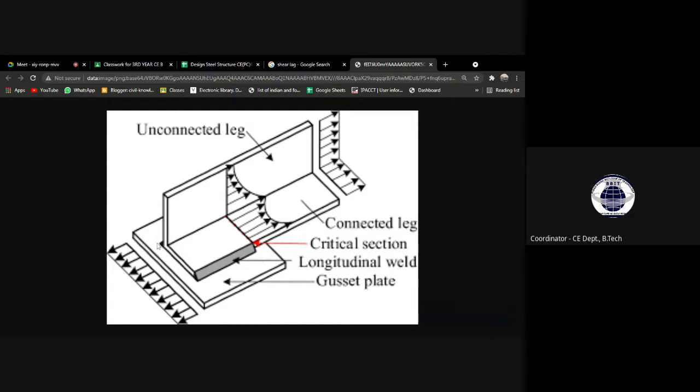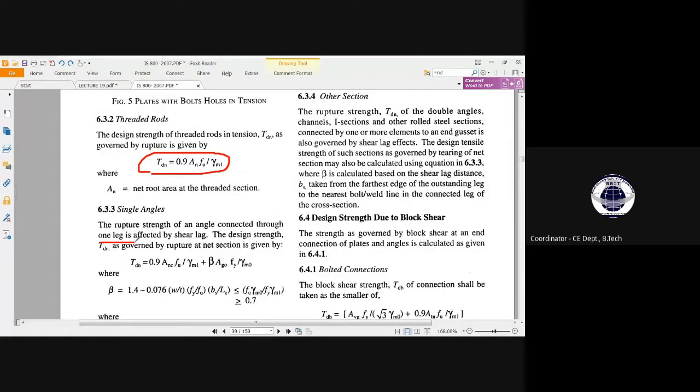So for the weld connection, what happens? This total part will try to get attached with this plate. After that, as you can see, from this arrow part, the plate will try to get removed due to an external force. So this is a very good example of the shear lag phenomenon. Shear lag. Now I think you can understand this terminology's meaning. Sorry, this sentence's meaning: the connected leg is affected by shear lag.